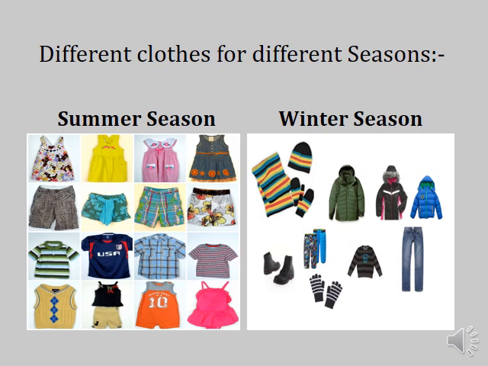Next, we come to the winter season. What happens in winter, children? During winter we feel very cold, and what do we wear? We wear woolen clothes. Why woolen clothes? Because wool is used to knit sweaters, and wool always keeps us warm. In winter we want clothes which keep us warm, so we wear woolen clothes to keep ourselves warm.